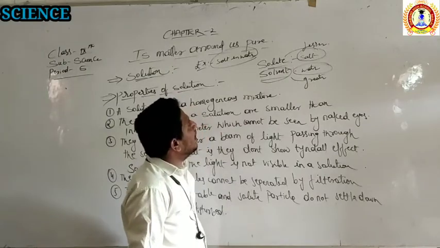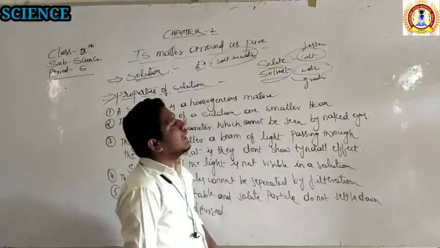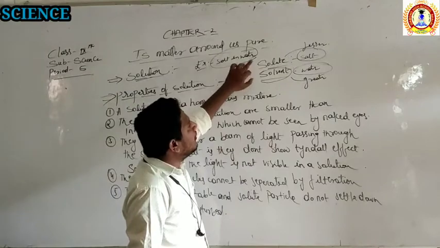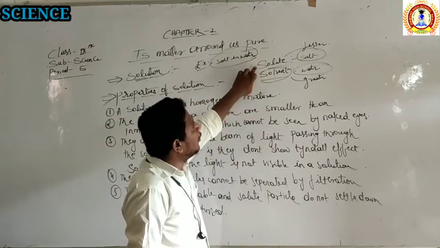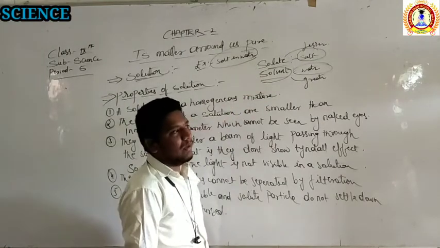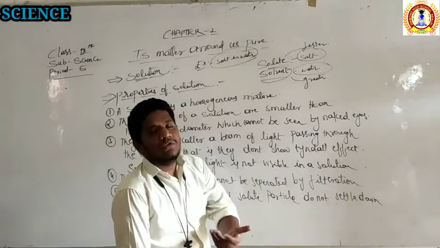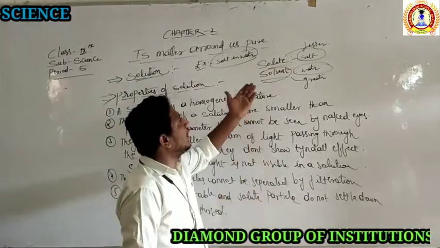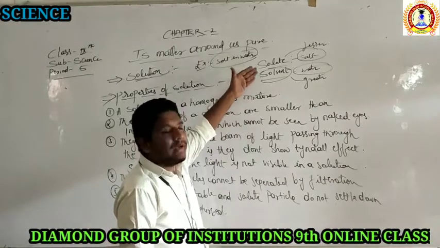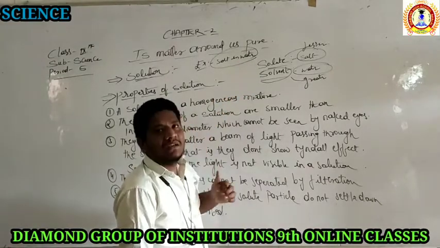Why is it not possible? It will not be a solution only. All the solute particles will remain, as usual, when the solute is taken in a high quantity. Simple. शक्कर ज़्यादा ले लो पानी कम ले लो solution नहीं बनता. That is the reason we say that the solvent amount should always be greater than the solute, right?